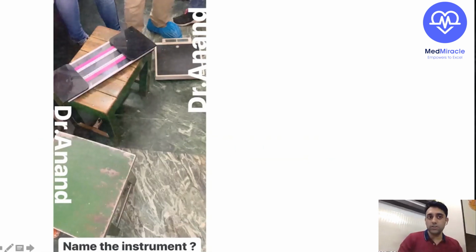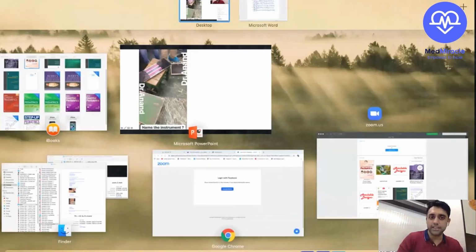So this also can come as a video based, image based question, like what is the infantometer, what is the size. So these all images can come. Okay, very good, very good.